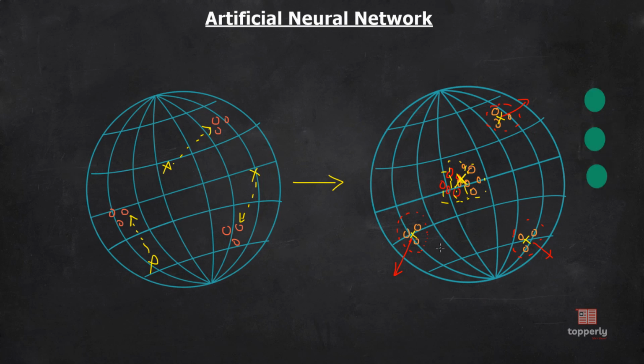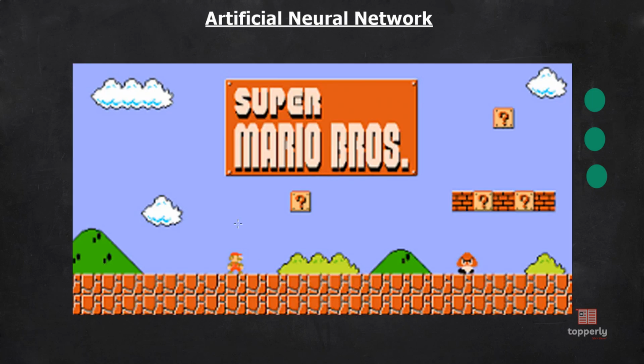Now let me try to show you how a neural network learns to play a game. Let's take the classic example of Mario. So the input vector to Mario may be the pixels in front of Mario. For example, let the input vectors be the pixels here. Okay. And Mario has only three outputs. That is moving forward, moving backward, and jumping up. I hope that you all remember the moves in Mario. That is, it can only move forward or backward or jump up, right?